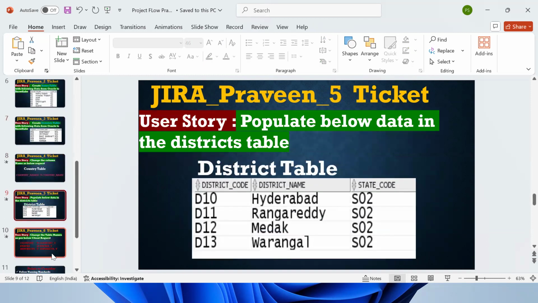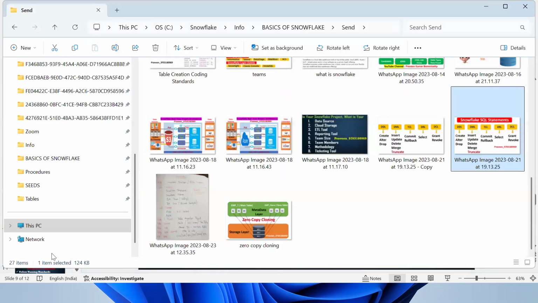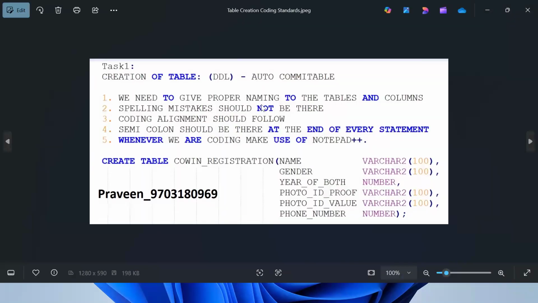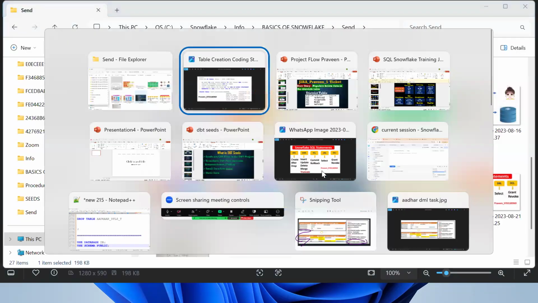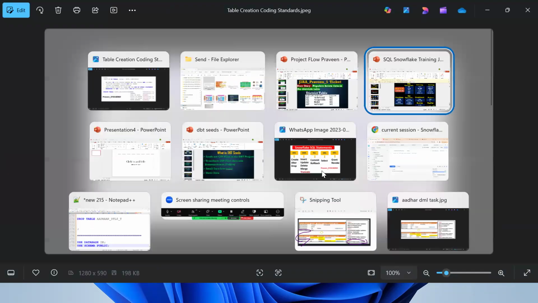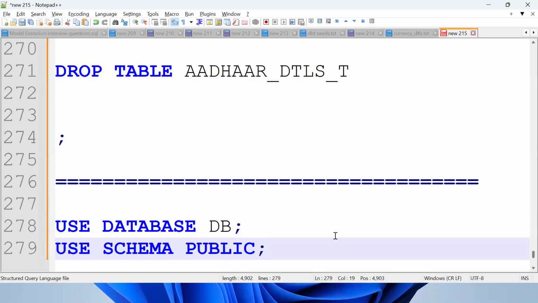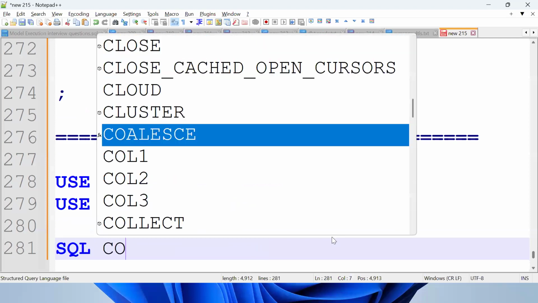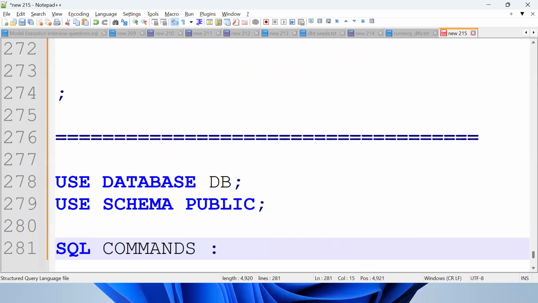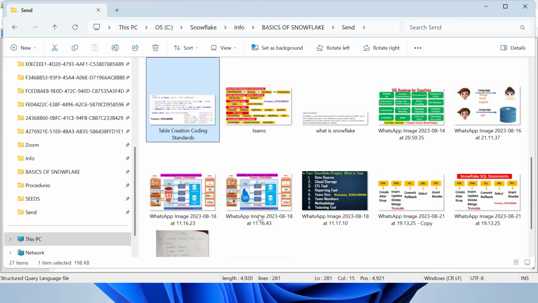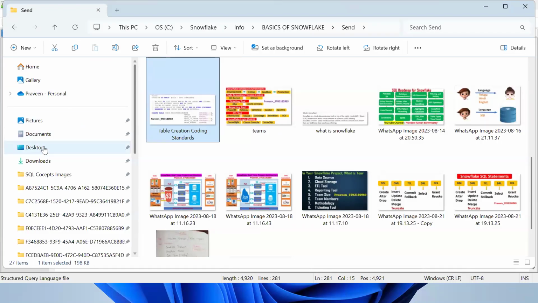Now tell me how to modify the definition by using what command? Alter. So your task will be to write this SQL statement one more time, making use of proper naming, proper spelling, coding alignment, indentation, semicolon, in Notepad++. Your task is to be comfortable in the Snowflake UI one more time and work on all the SQL commands: creation, inserting, updating. This is the way you need to work on it. If you do it, you can get it working.